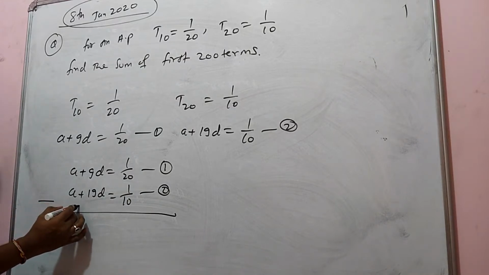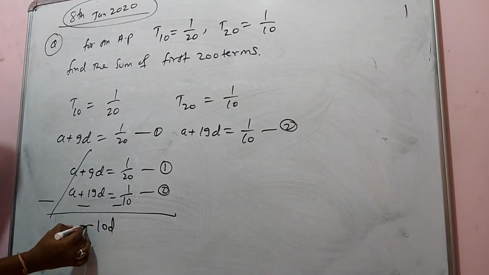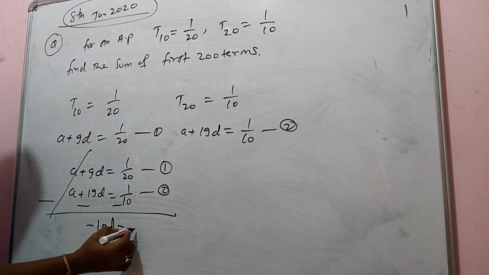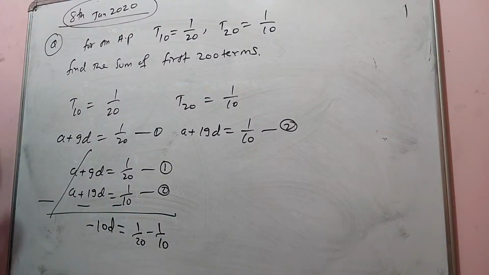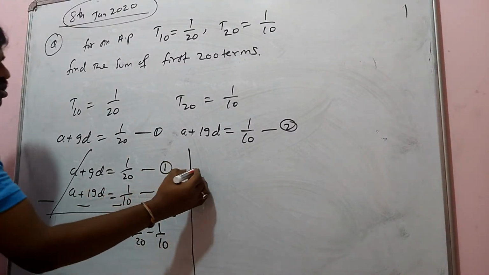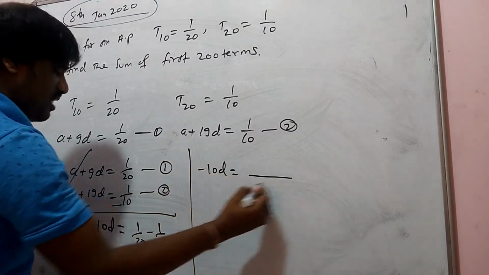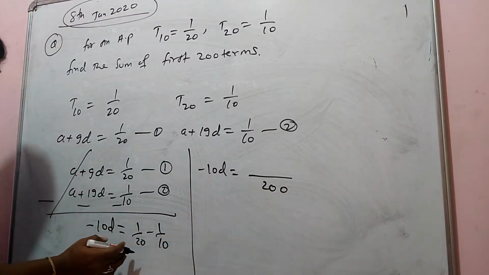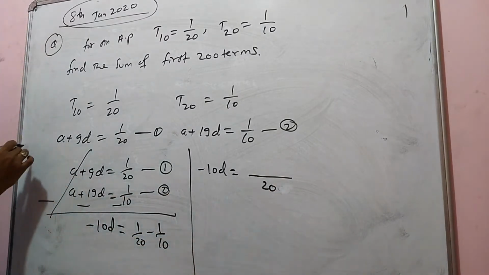Let us solve. Subtracting, A cancels out, then you get minus 10D is equal to 1 by 20 minus 1 by 10, dear students. Let us take the LCM, which is 20.